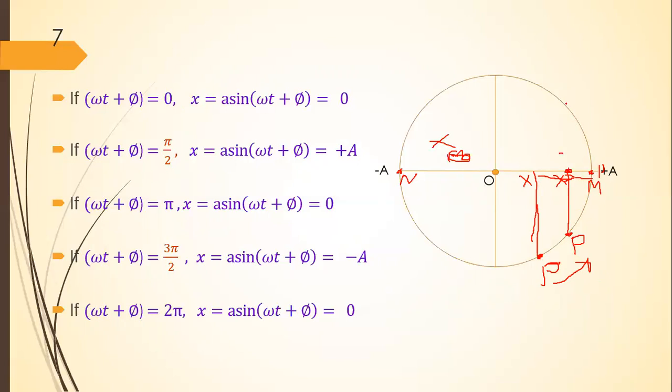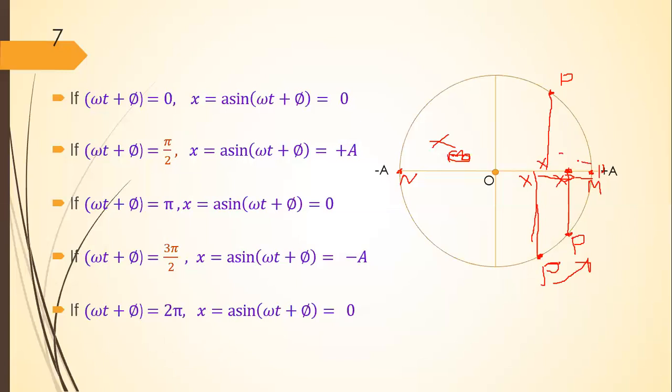Now suppose that particle P goes to this point. Let's draw a perpendicular from this point P to the diameter. Then particle X will have reached this point.